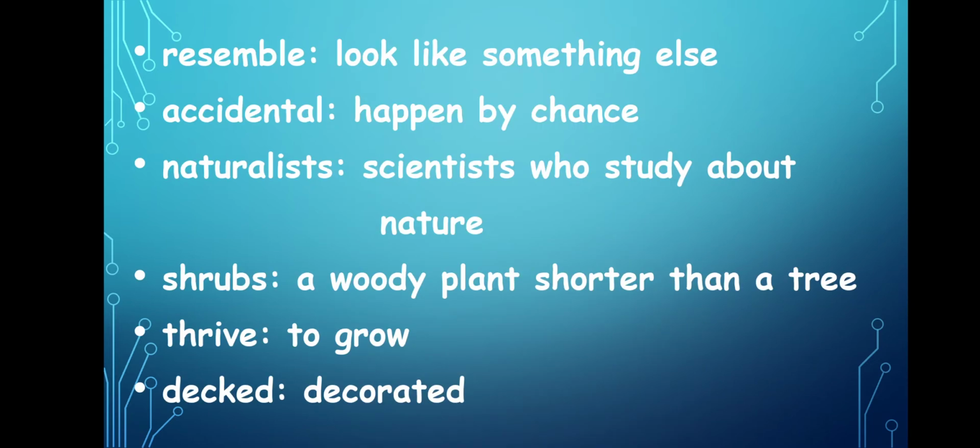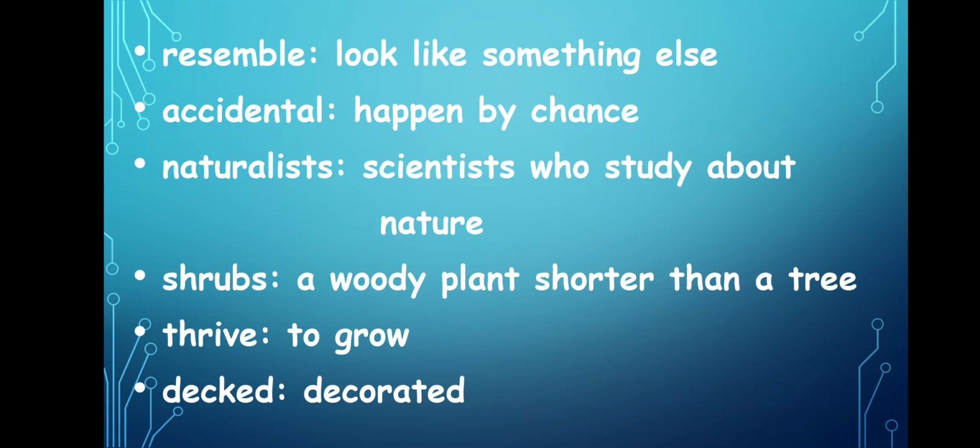The meaning of the word resemble is look like something else. Resemble means to look like something else. For example, when we see one person, we can say that that person looks like my friend. So instead of saying that, we can say that that person resembles my friend. So, looks like something else. And the meaning of the word accidental is happen by chance. It just happened by chance. So please take note of these words, resemble and accidental.